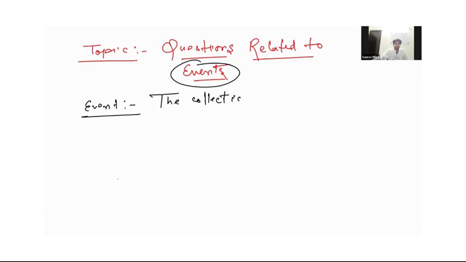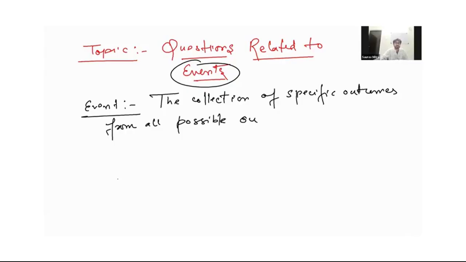The collection of specific outcomes from all possible outcomes is called an event. Okay, so this is called your event.